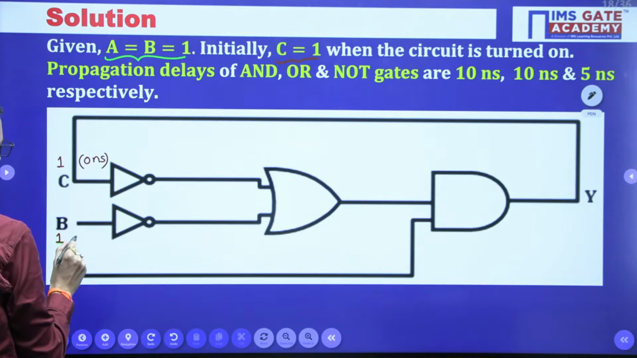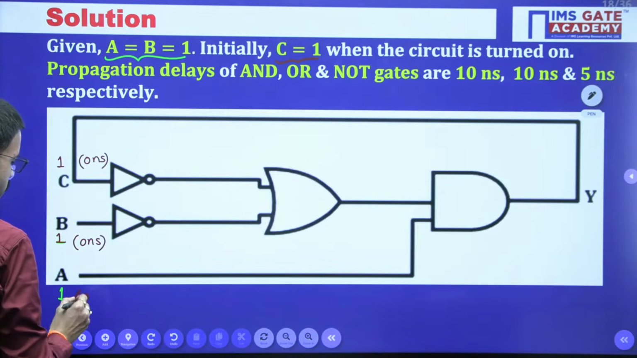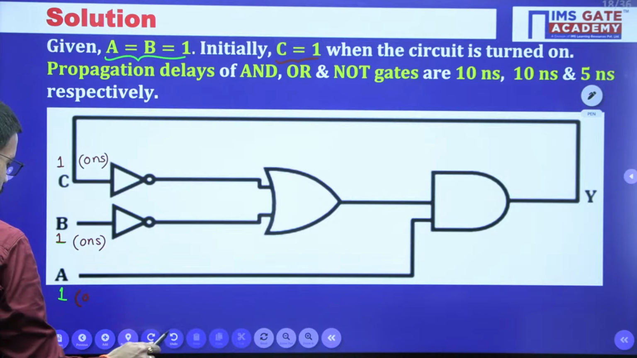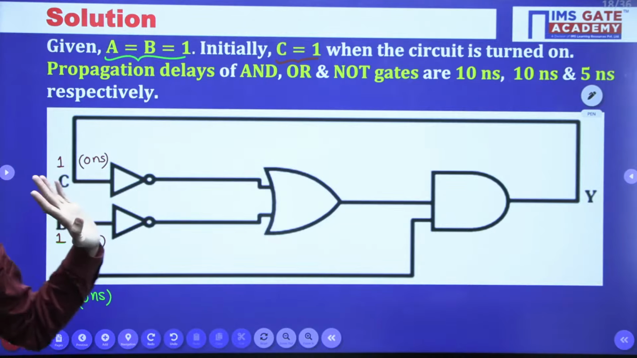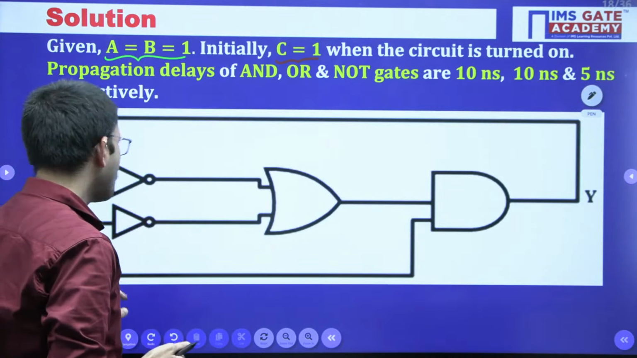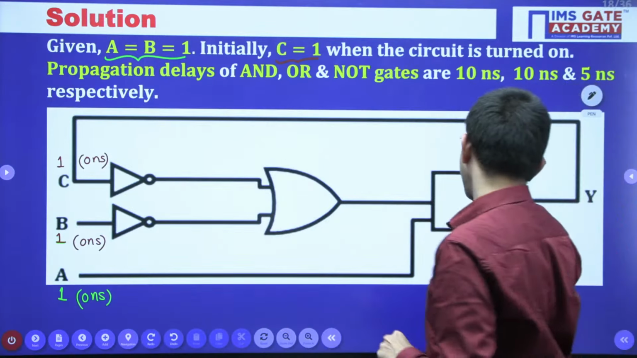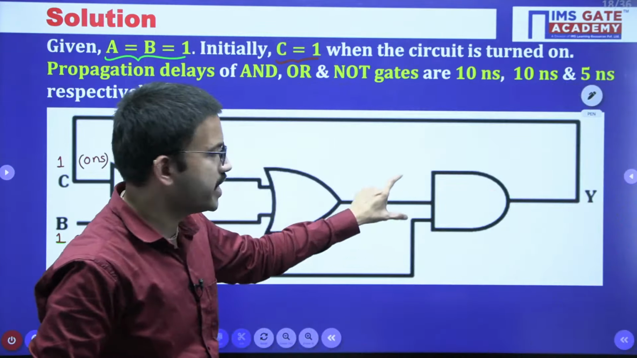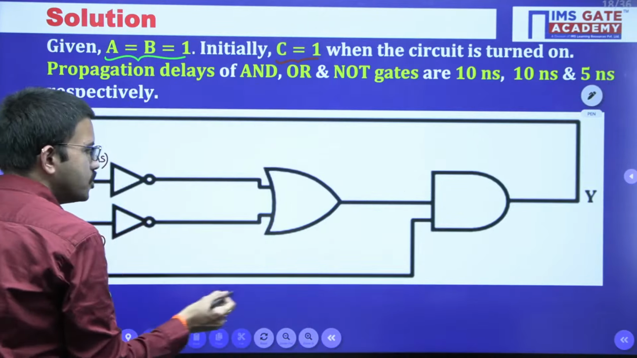At t equal to 0 nanosecond, we have given these inputs. Say for example, at t equal to 0 nanosecond, we have given A, B, C values. Now observe here the last gate you are having, the AND gate. AND gate is having two inputs, but among those two inputs, one input